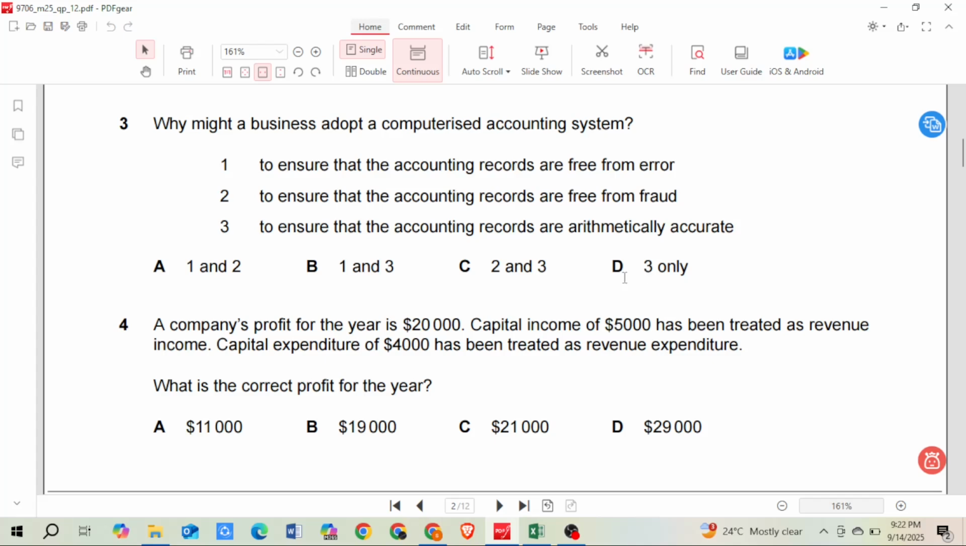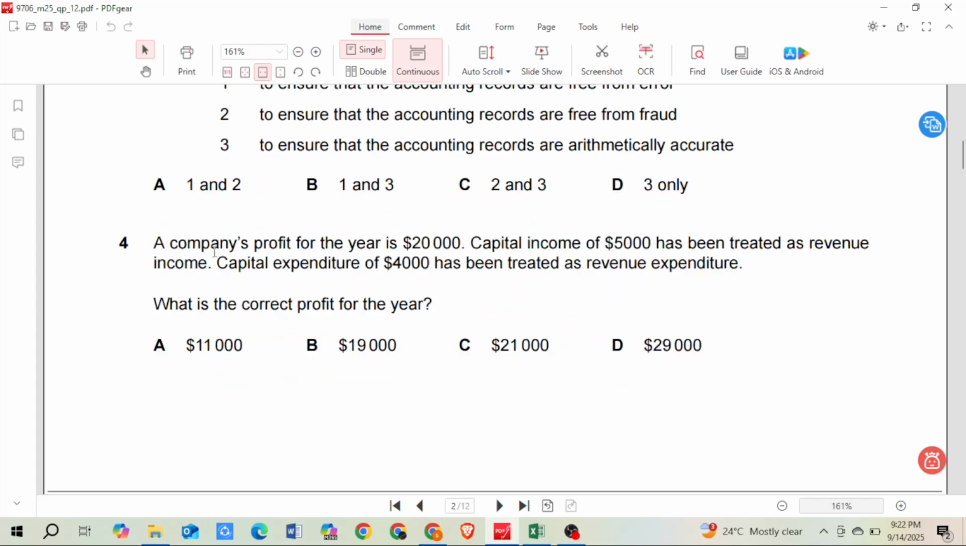Now let's go to the next question, question number 4. Capital income should not be included in your profit calculation, neither the capital expenditure. But what we did out here is we treated capital income as revenue income and capital expenditure as revenue expenditure. So because of this, my income is increased by 5,000 and also expenses increase by 4,000.